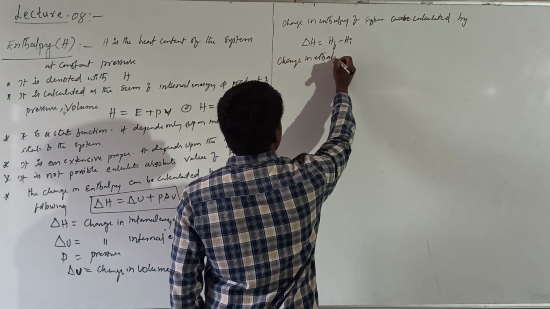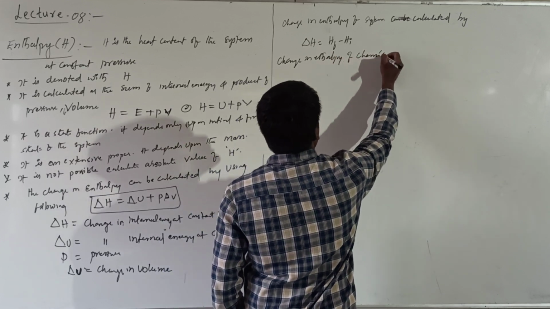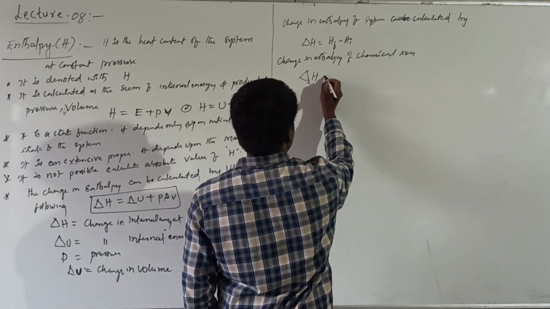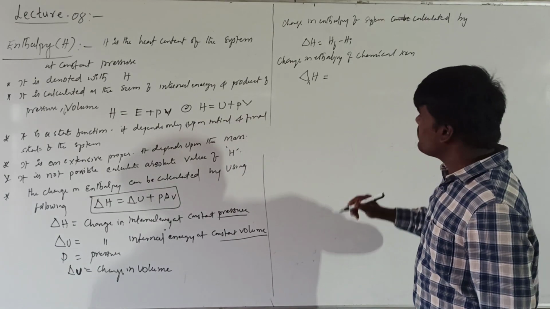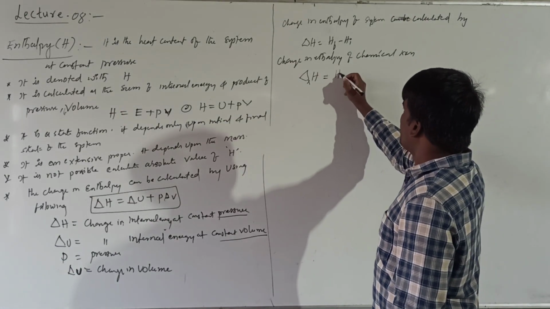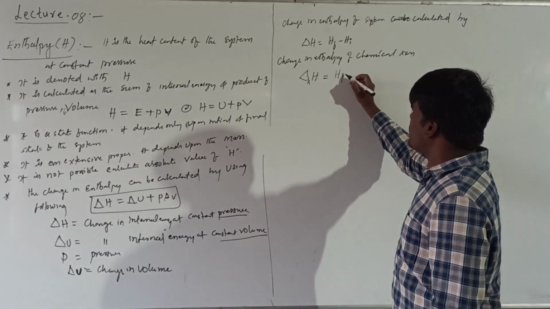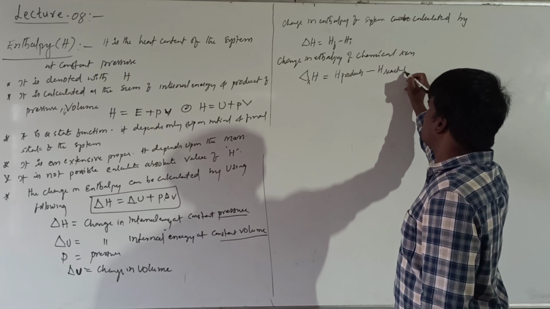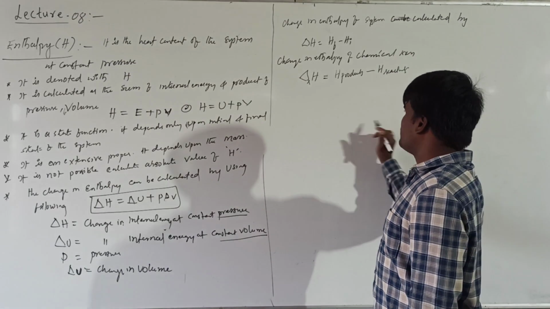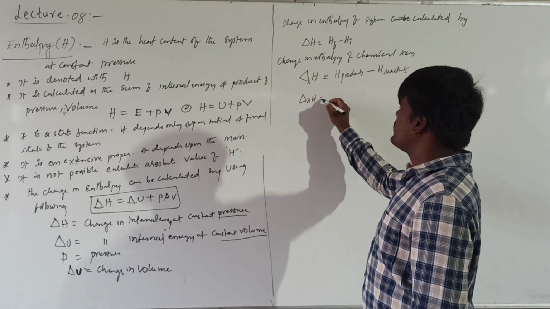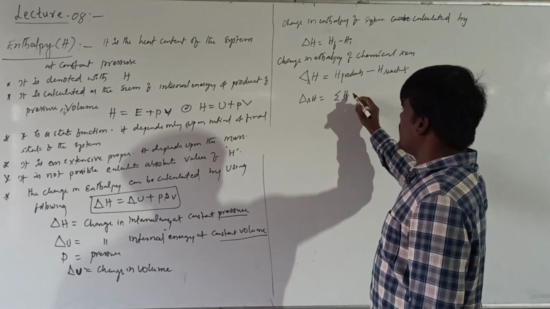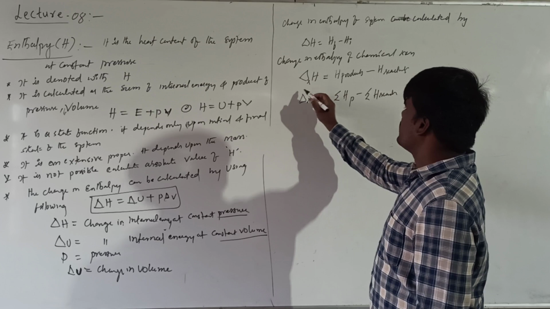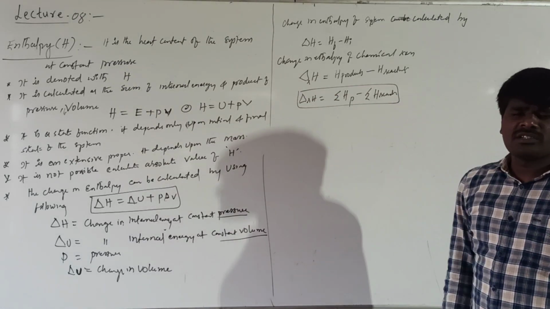If you are talking about the change in enthalpy of a chemical reaction, it can be given as delta H reaction equals H products minus H reactants. What is meant by this? Enthalpy of the products minus enthalpy of the reactants. Basically, it is given in this form: delta rH equals summation of enthalpy of products minus summation of enthalpy of reactants. This is the expression for the enthalpy change of a chemical reaction.